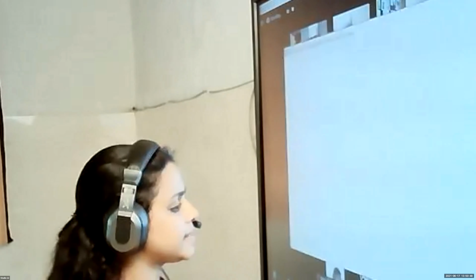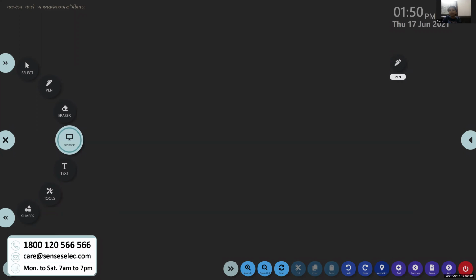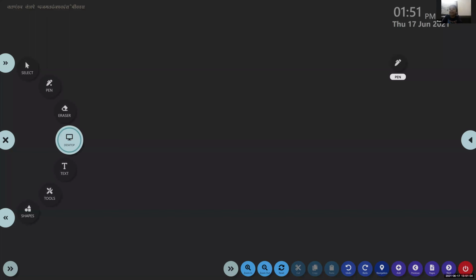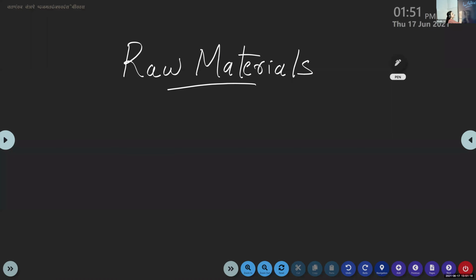So we can continue with the same topic, photosynthesis. In the last class, we were discussing some of the raw materials needed by the plants to prepare food. What are the raw materials needed by the plants to prepare the food? Water, minerals, carbon dioxide, sunlight, and chlorophyll. Very good. The raw materials are water and minerals. From where do they get the minerals? From the soil.